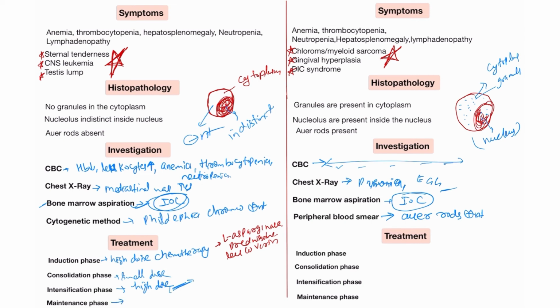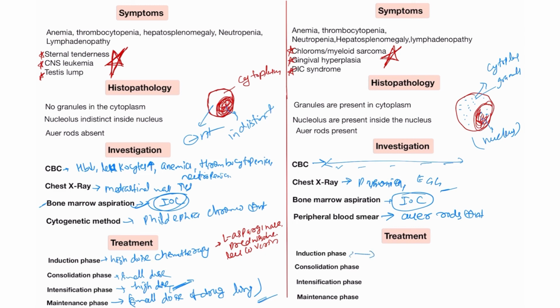And in the last, maintenance phase, we give a small dose of drug for a long time.